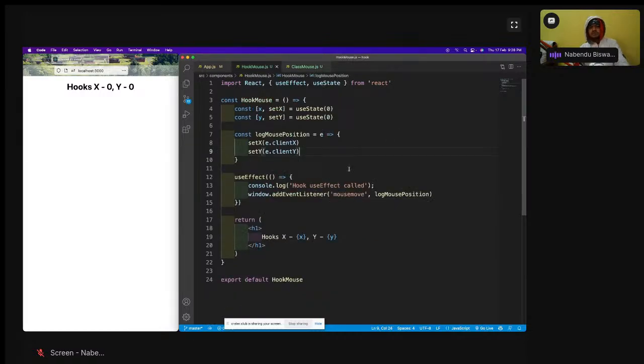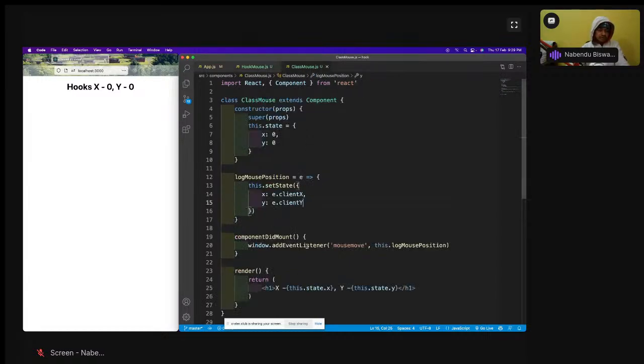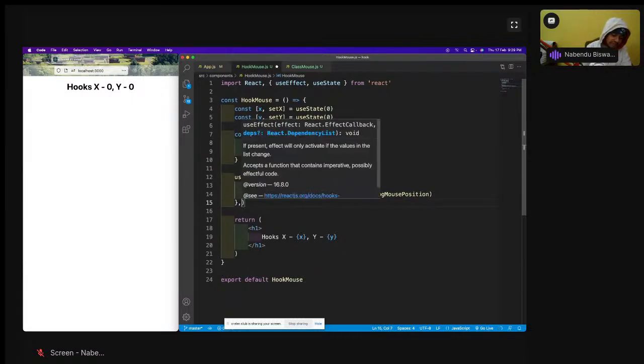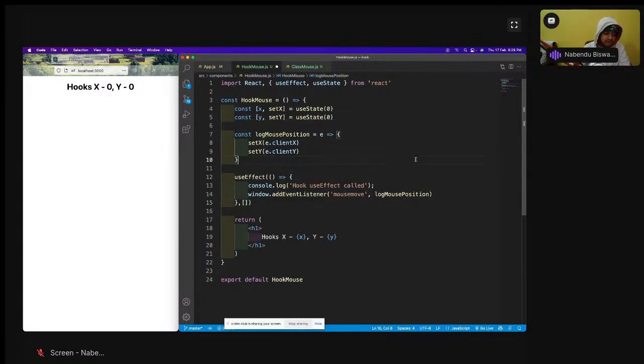But if I run it like this, it will run in a component did mount and a component did update way, and that will trigger window.addEventListener a lot of times. That is a bad thing. So how to run it as a component did mount way only? I don't want component did update to run. I have to pass an empty array here. Empty array, it is very important.